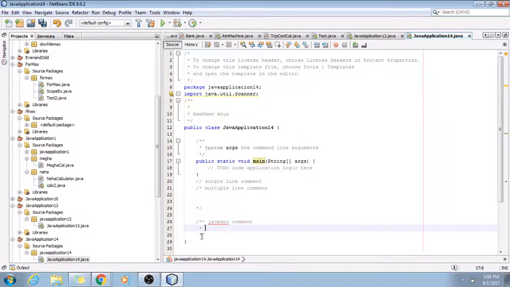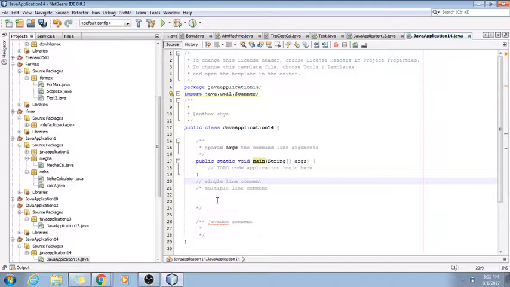So that's an asterisk and a slash. And a Java doc comment basically creates an HTML page where all these comments are stored, and we'll go over that later on.